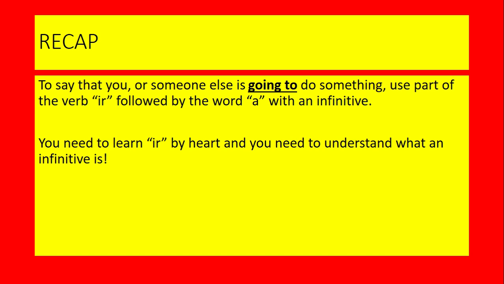So what this really means is I could get you to translate any future tense phrase. You probably don't know, for example, the verb to kill, but if I say we are going to kill, you know the we are going bit, hopefully, because you know the present tense of the verb ir. We are going, vamos. Then you need to put in the a, vamos a. To kill, well, you don't know it, but it's easy enough to find. Just look it up in the dictionary, because the only part of the verb you will find in the dictionary is the infinitive, and the only part of the verb that we need to make this future tense is the infinitive. Easy. And if you want to know the verb to kill, it's matar. So we are going to kill, vamos a matar.